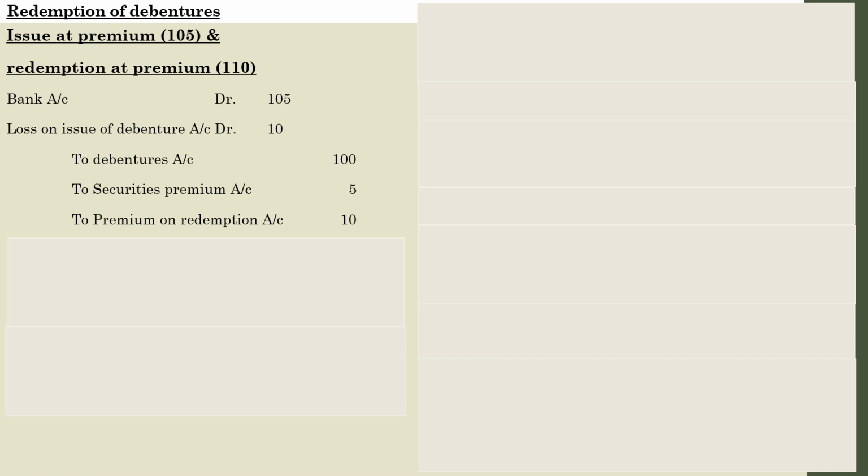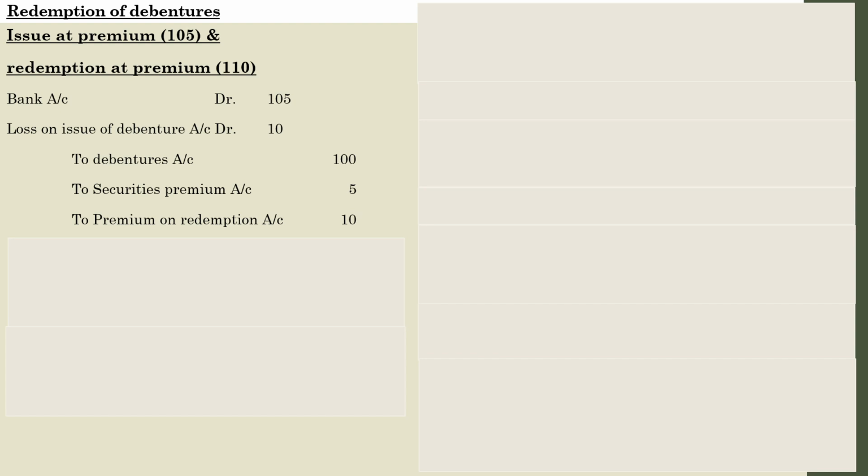I believe you have understood the concept. Here we are actually discussing the concept only. The thing is that in the examination you will get questions where cases like 105 and 110 will be given, and you need to pass the entries. Just pass the entry like the ones we have discussed now. It will be specifically mentioned in the question what the case is. The cases we have discussed now are the ones that will be asked in the examination.